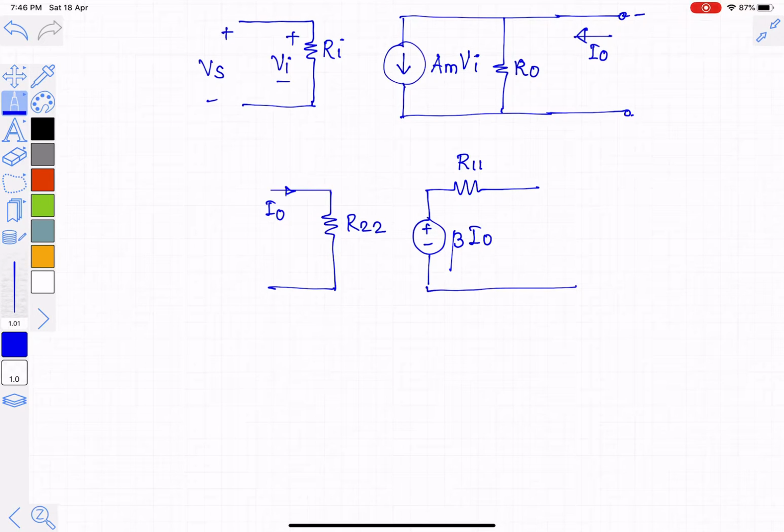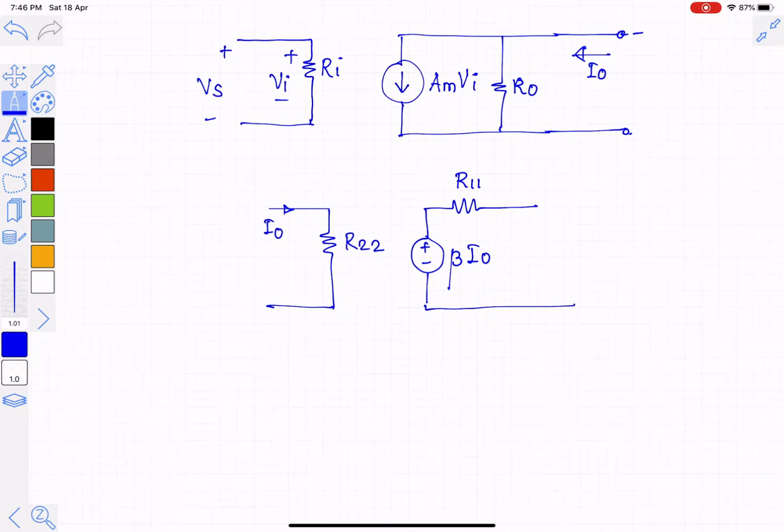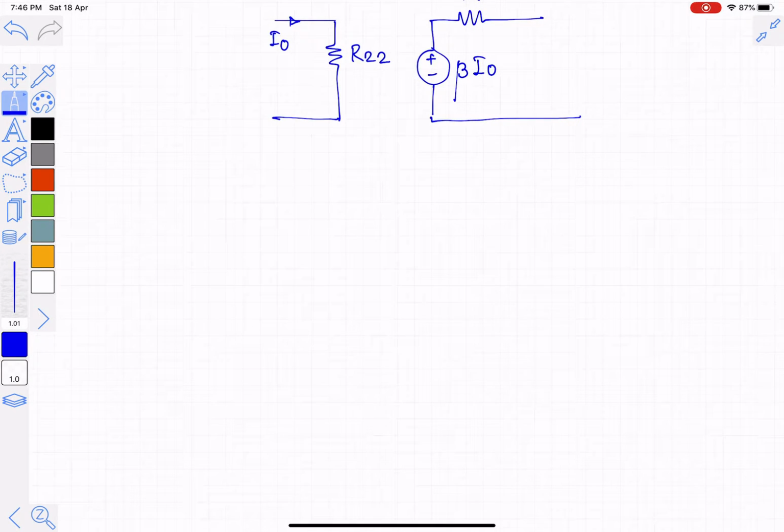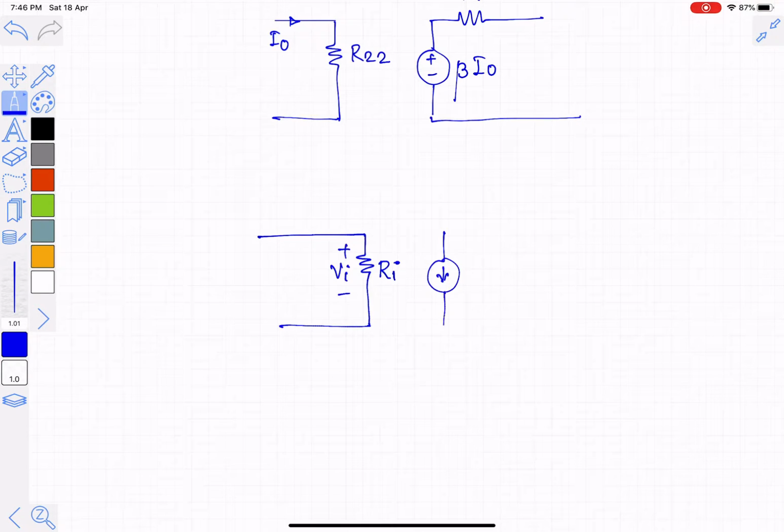Now when this feedback network is used along with the feed-forward amplifier, we will get a circuit something like this. So we have the feed-forward amplifier input impedance Ri, plus minus Vi. This is the voltage controlled current source Am into Vi.